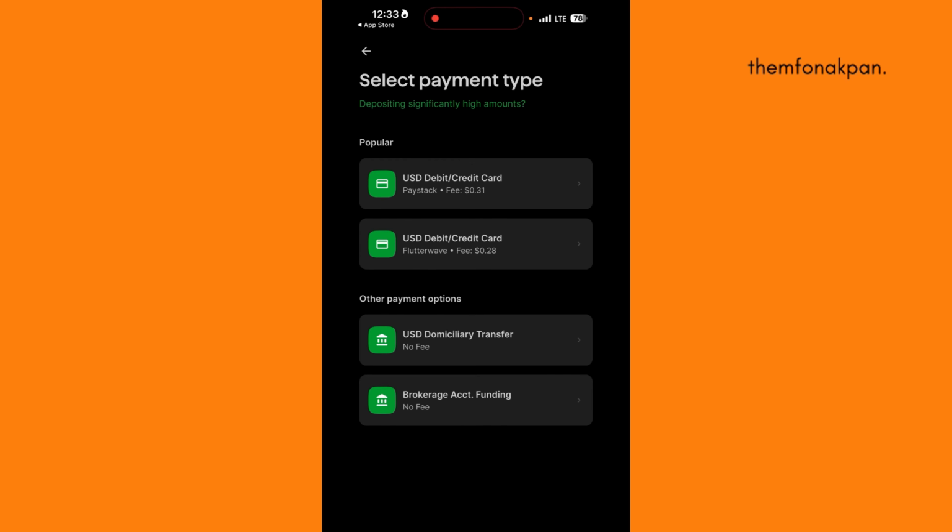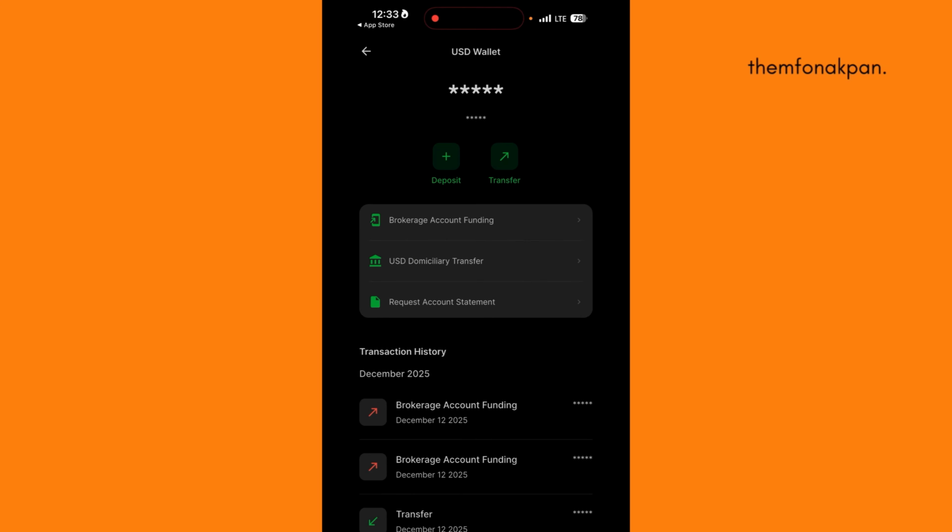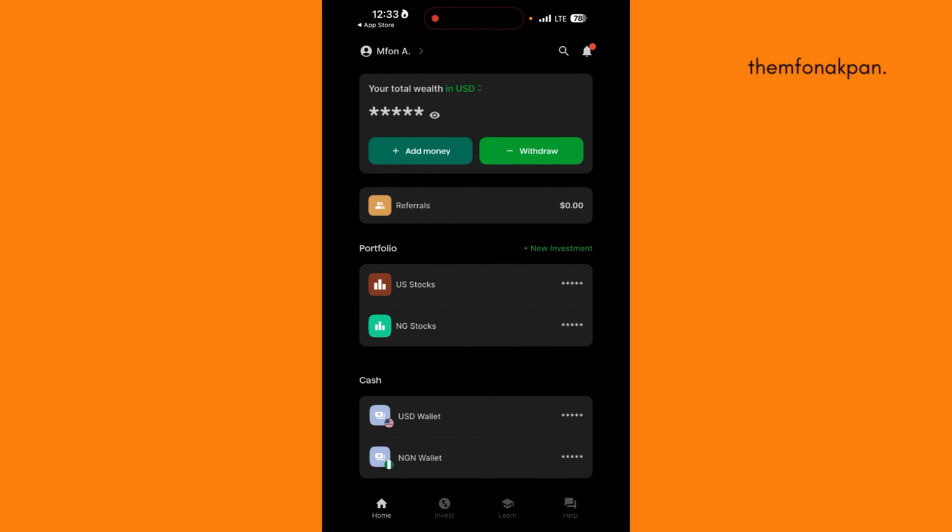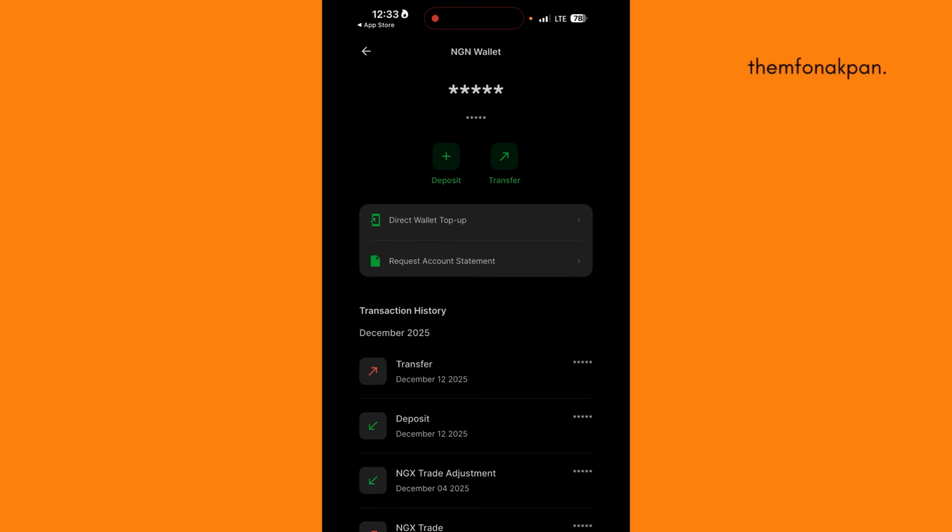It's going to show you different funding methods here. Personally, I don't use any of these funding methods. This is what I do. Let's head back to our dashboard. So I deposit using my Naira wallet.